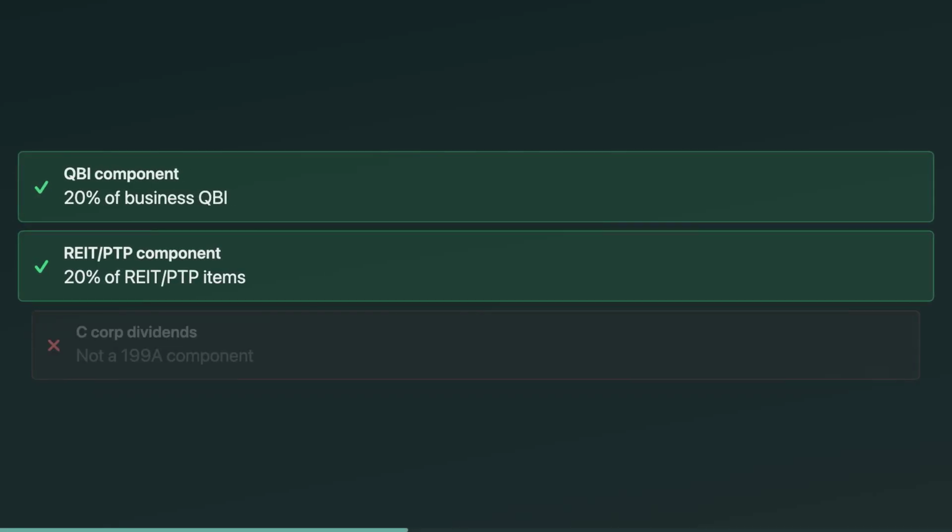The deduction has two components. First is the QBI component, 20% of qualified business income from a qualified domestic trade or business. Second is the REIT PTP component, 20% of qualified REIT dividends plus qualified publicly traded partnership income. Exam tip: don't mash these together. They're computed separately, then combined, and both still live under Section 199A.